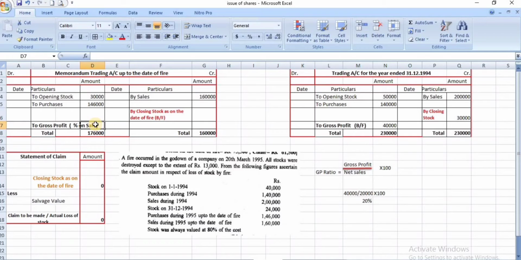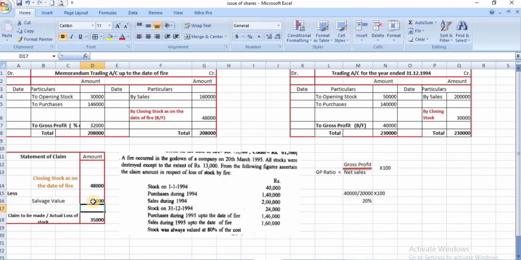Then gross profit is 20% on sales. Our sale is 1,60,000. So 20% of 1,60,000 is 32,000. So 2,08,000 minus 1,60,000, closing stock as on the date of fire is 48,000. Here 13,000 rupees is the salvage value. So here your claim to be made to the insurance company is 35,000.